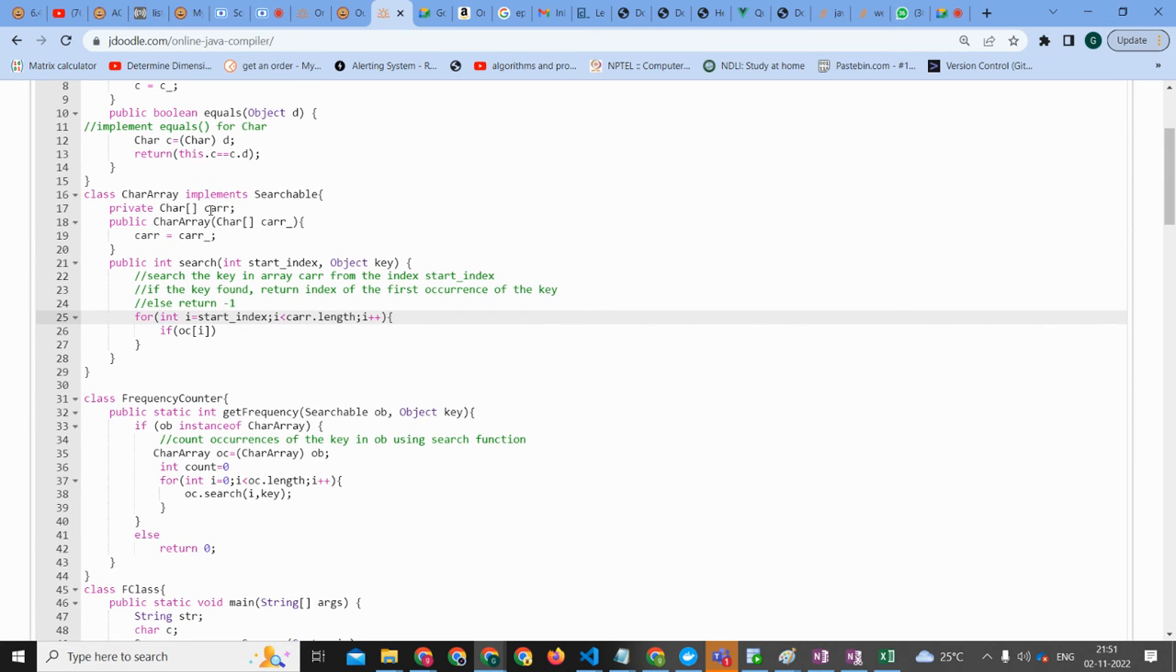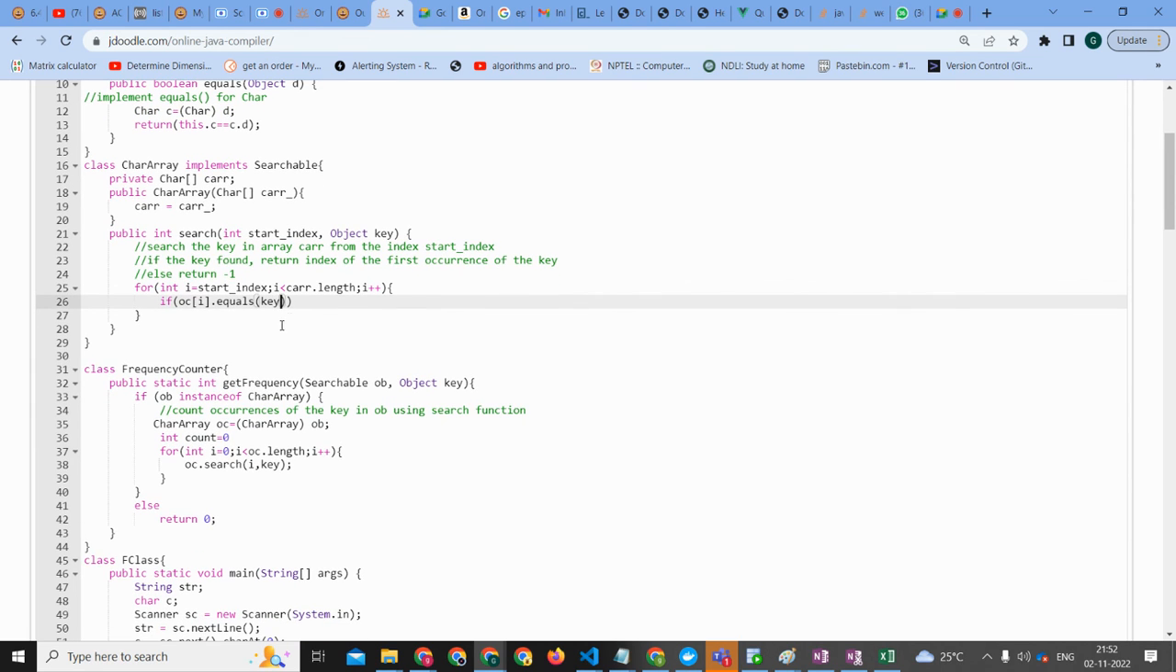Okay, here it will take this. Fine. But isn't OC the char array? We have not passed that OC, but we are calling that only. So fine, I'll take it like this only; later I will try that also. So here OC of i dot equals key. We are passing the object type key, right?